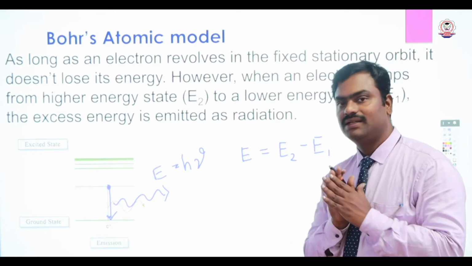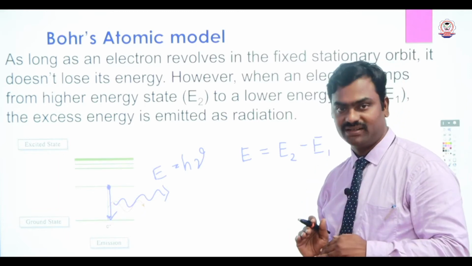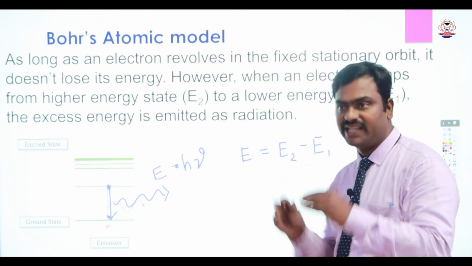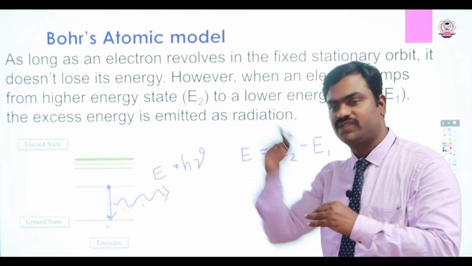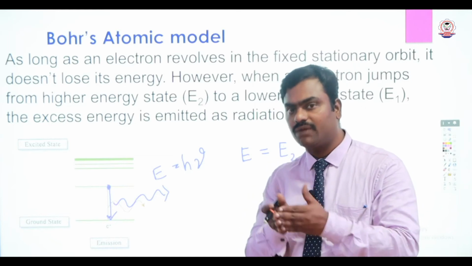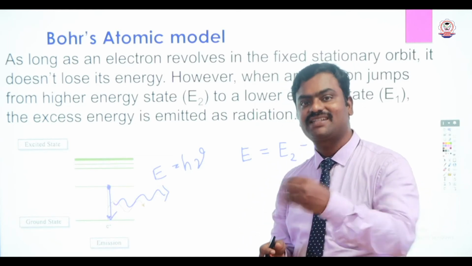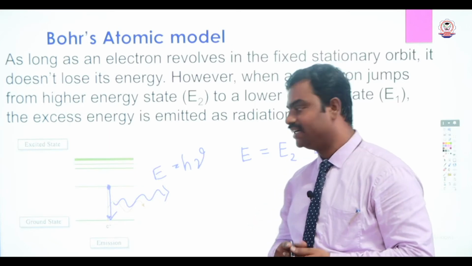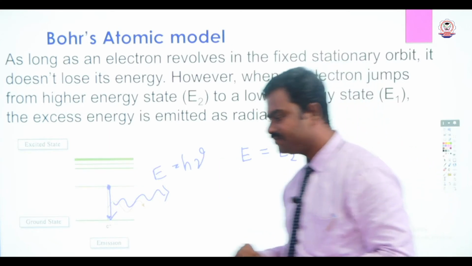What is E1? That is the energy of the ground state, the stationary orbit state. So the difference between the energy of the higher energy state and the ground energy state is equal to the energy of the emitted light. That is what he is proposing.